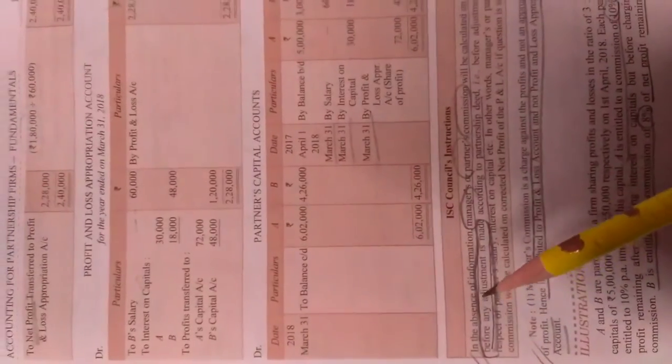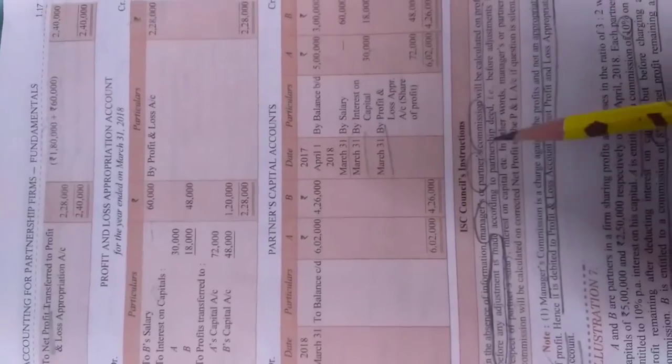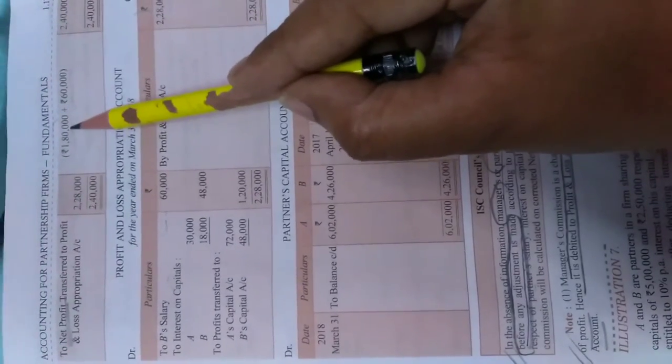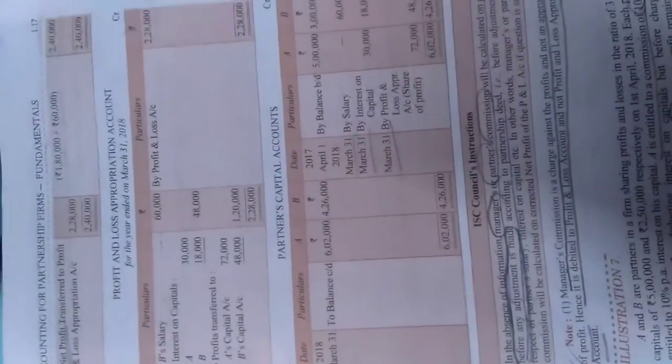Then there is a note from the council here. In the absence of information, manager's or partner's commission will be calculated on profit before any adjustment. This is what we have done here. Manager's commission or partner's commission has to be calculated on profit before any adjustment. This profit was after adjusting salary, so we have added back salary. Alright, so in this way you will do this question, but follow what I have told you: don't write the amounts in the particulars column, write the amount straight away in the amount column.